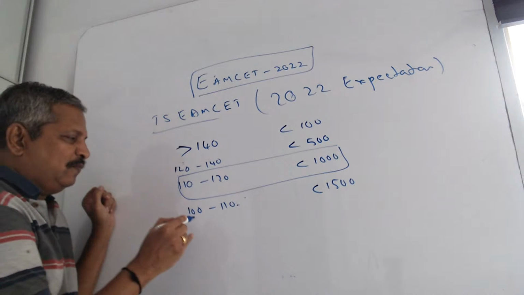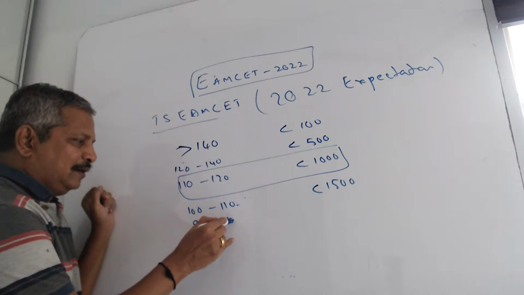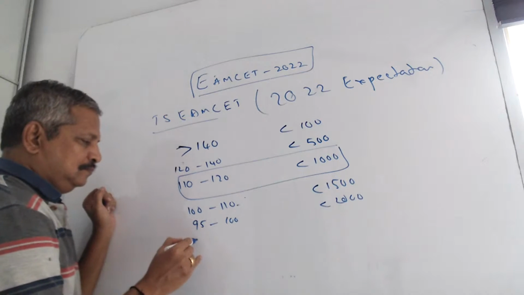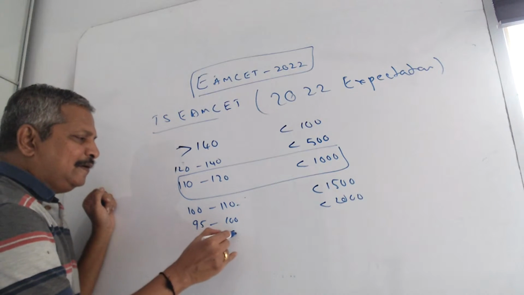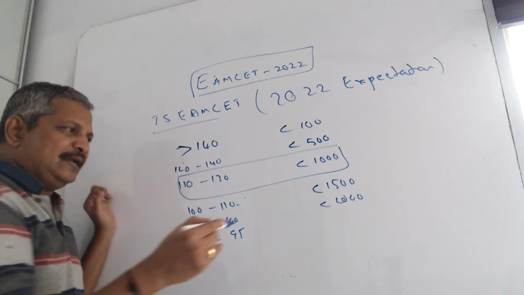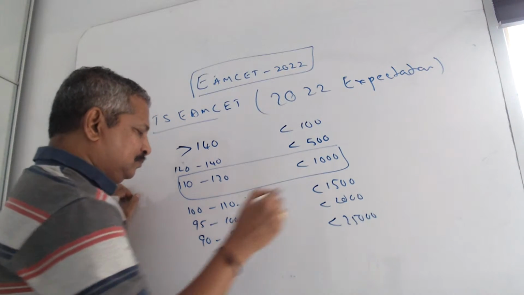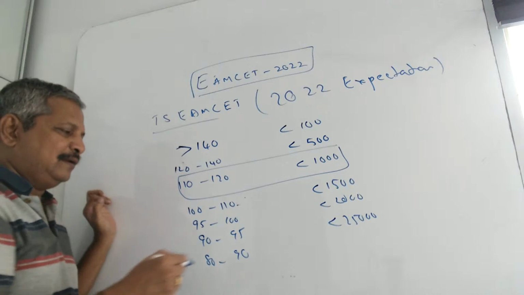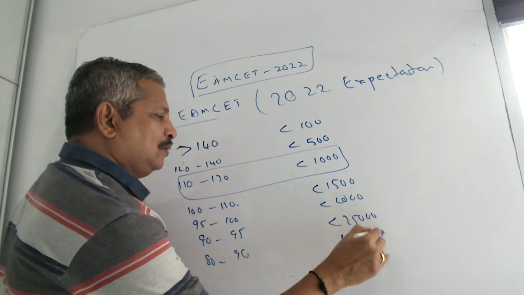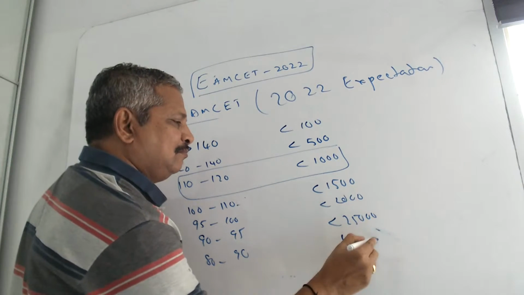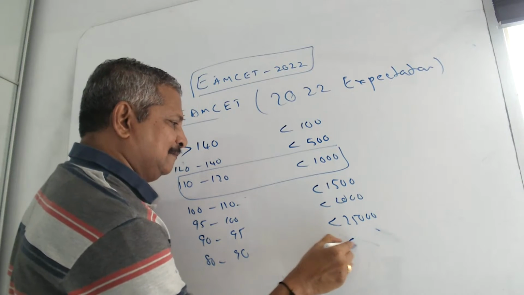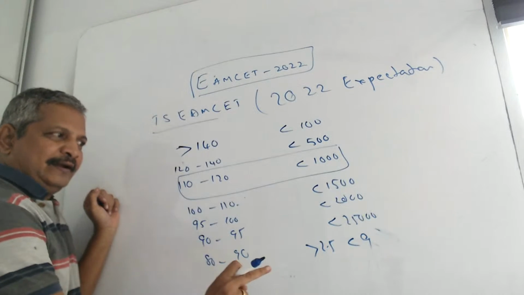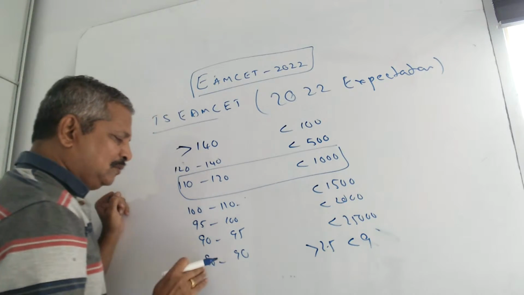if we take 95 to 100, it is below 2000. 90 to 95, below 2500. 80 to 90, it is 4 to 10k. Let us imagine below 9000 I can tell. Above 2500 and below 9000, you will get 80 to 90.